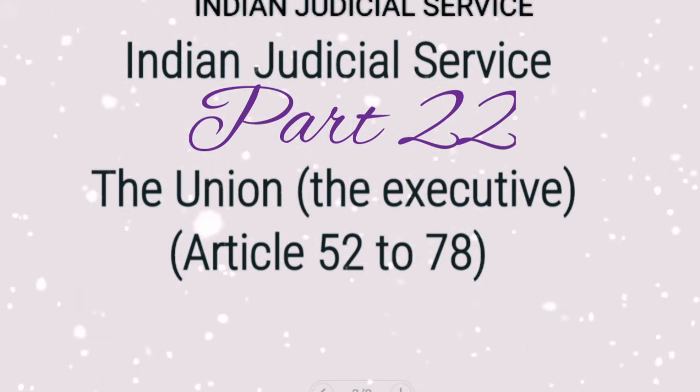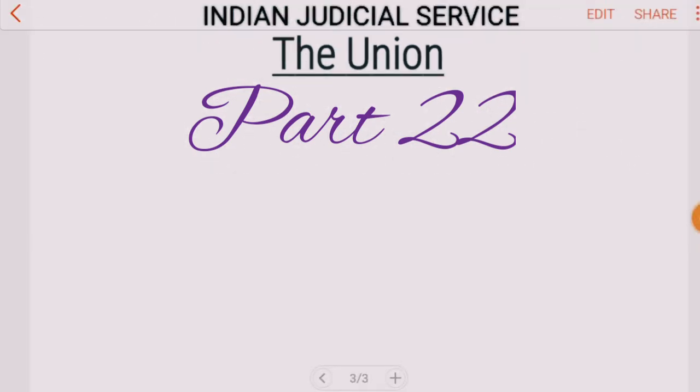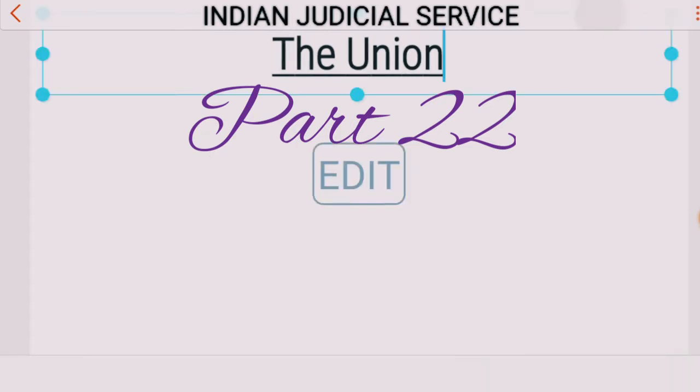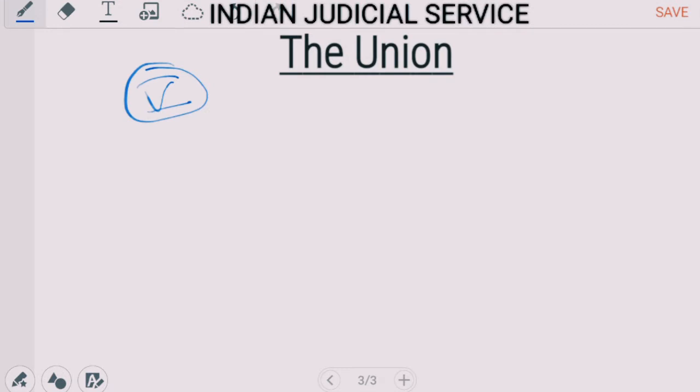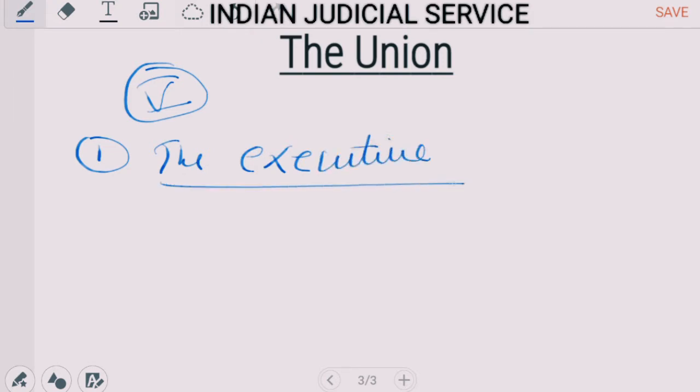Now come to the point. Before starting the MCQs, we are discussing some provisions related to the Union. The Union is part 5 of the constitution, and it is divided into 5 chapters. The first chapter is the executive. It contains provisions on the president and vice president, and its extension in our constitution is articles 52 to 78.